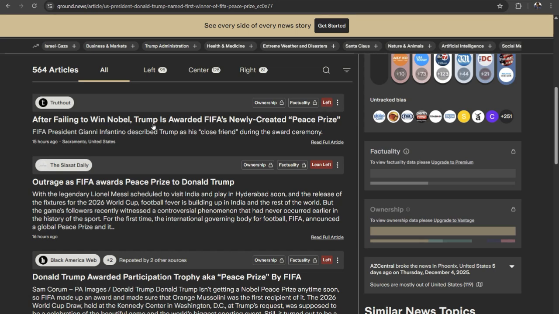After failing to win Nobel Prize, Trump is awarded FIFA's newly created Peace Prize. Now you can see how this news source is phrasing their headline. They're making it sound like Trump has failed to win Nobel Peace Prizes and now he's been awarded a newly created one. Using newly created Peace Prize here will make you think Trump has failed so much and now they give him something they just created that has no credibility. Then this one said outrage as FIFA awards Peace Prize to Donald Trump. This headline makes you feel like people are angry because Donald Trump did not deserve a Peace Prize from FIFA at the World Cup.